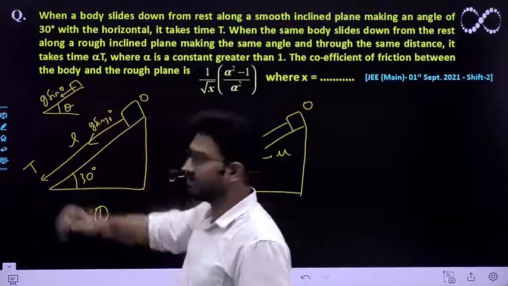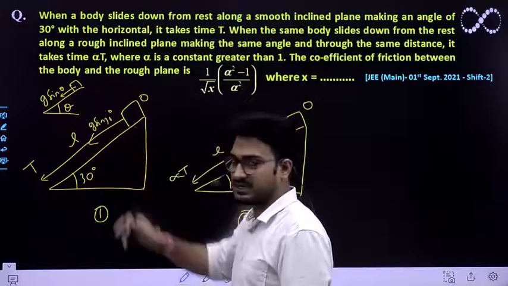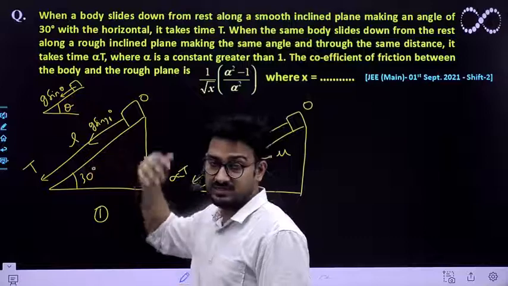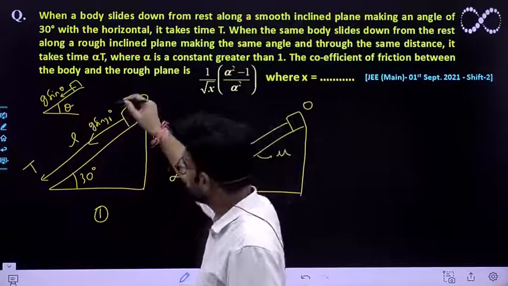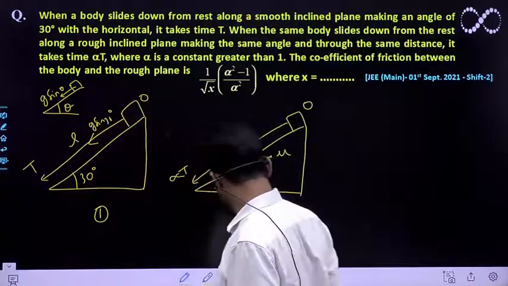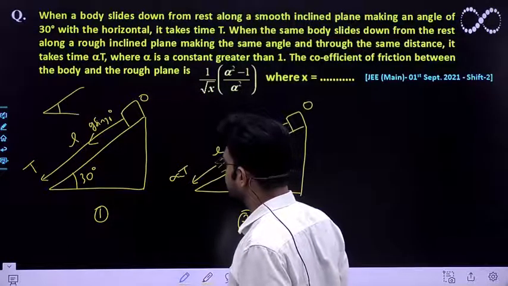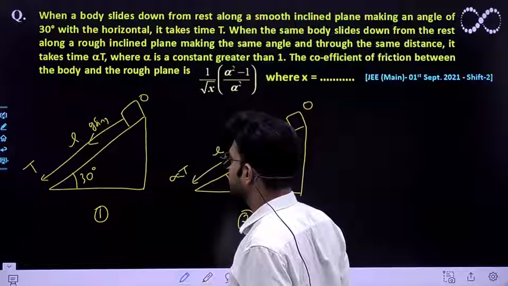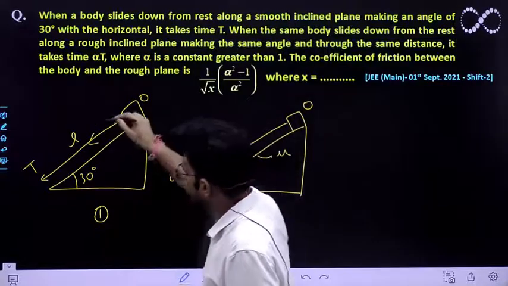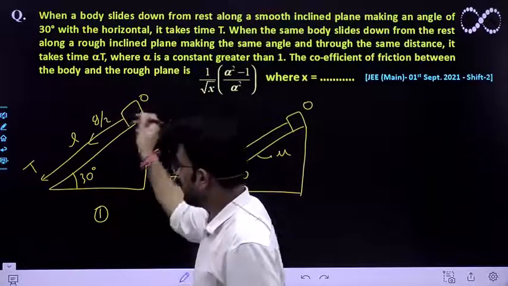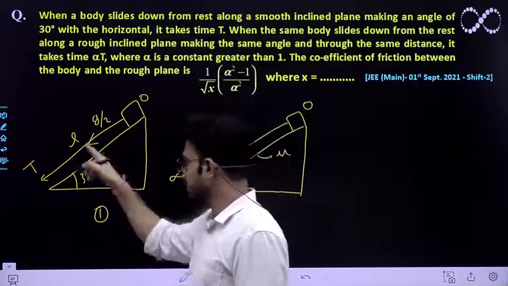So it would be g sine 30 degree, and sine 30 degree is half, so it would be equivalent to g by 2. So finally the acceleration with which it will fall down is g by 2, and the length is this initial.